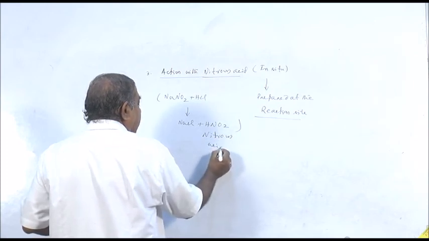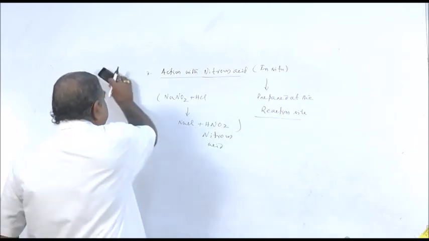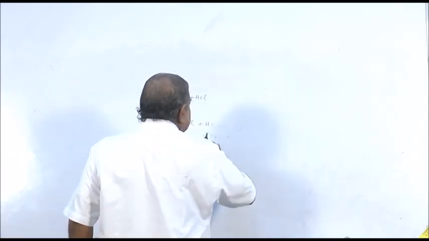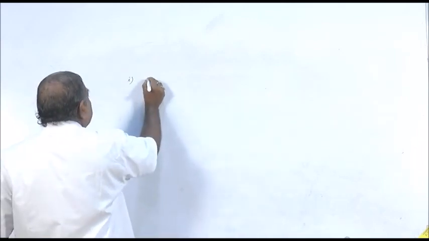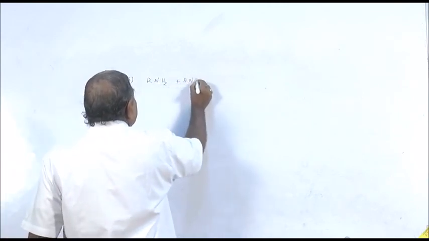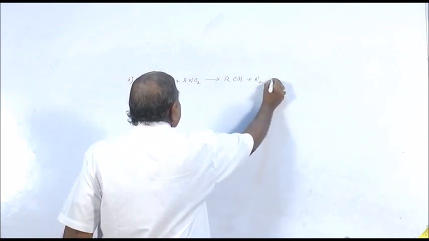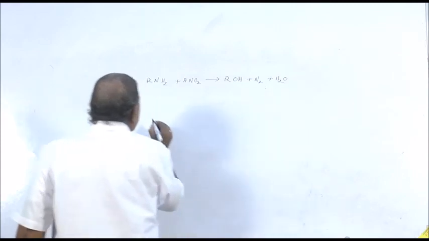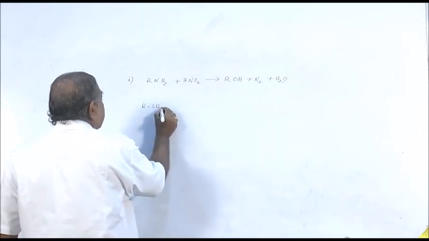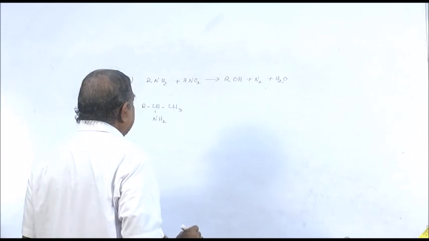It is observed different amines behave differently towards nitrous acid. When you take a primary amine, any primary amine, treated with nitrous acid, you get alcohol plus nitrogen and water. Remember, the amino group may be attached to any carbon atom.